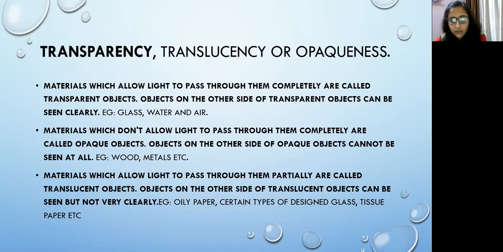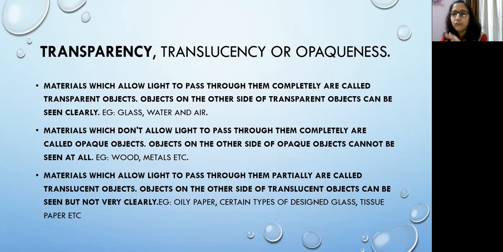Now what do you understand by these opaque objects or opaque materials? So the second definition, the second point I am reading, children, which is on your screen: materials which don't allow light to pass through them completely are called opaque objects. So objects on the other side of opaque objects cannot be seen at all. है ना, तो these opaque materials don't allow light to pass through them. That is why we are not able to see the objects kept behind these opaque materials.